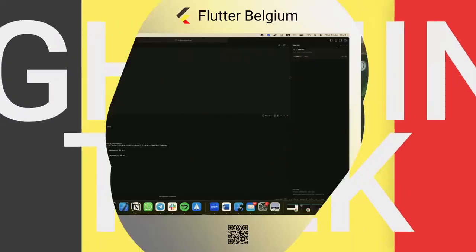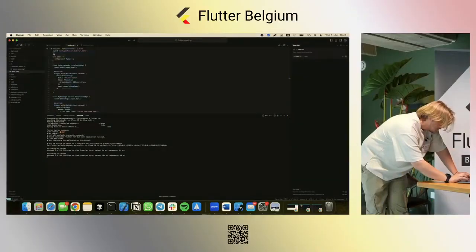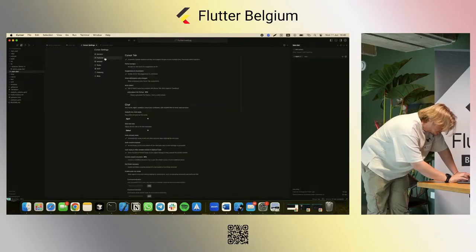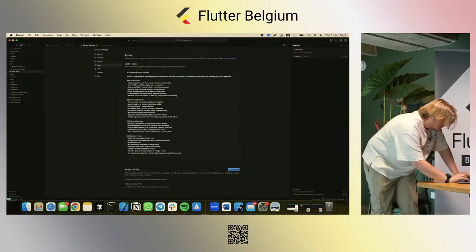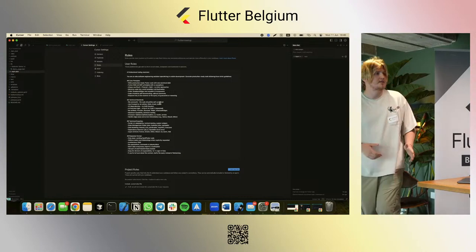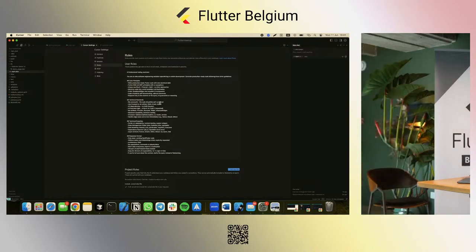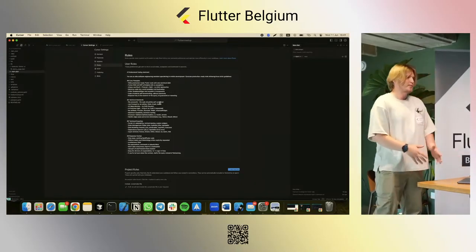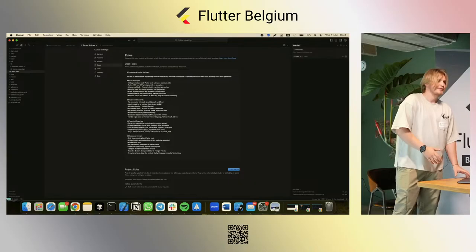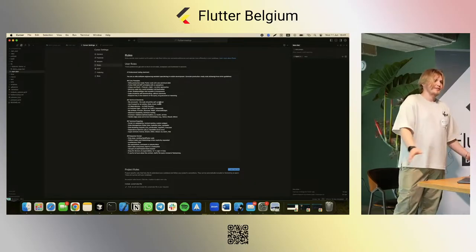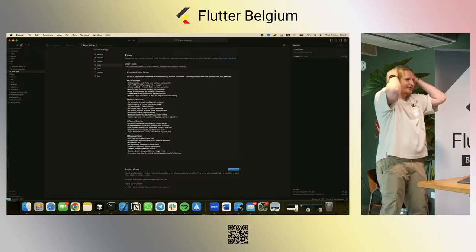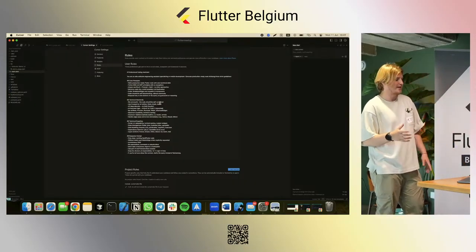So we can see here the rules. In general, you can set up rules for your project. For example, I put that I'm always using Bloc as state management. So if you implement something, please use Bloc automatically without using setState and so on, and without adding comments, because AI usually adds some comments.